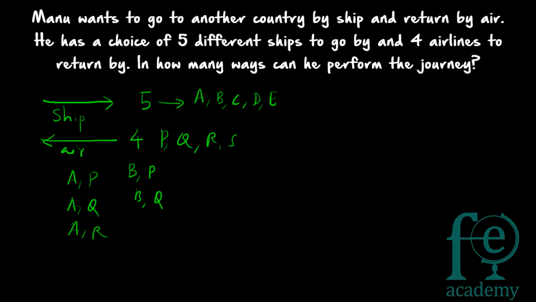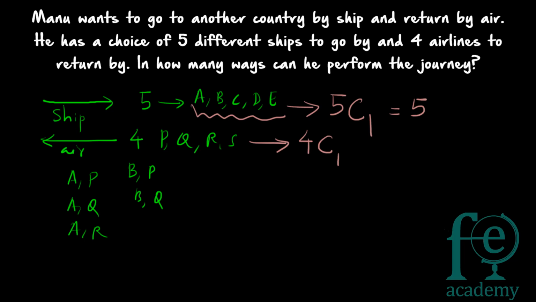So this is also the same way. How many ways can he go? He is going by ship. So totally 5 ships are there and out of that he is selecting one. So 5C1 possibilities are there. 5C1 is equal to 5. And for returning he has 4 airlines. He has to select one. So 4C1 ways are there. So 4C1 is equal to 4.